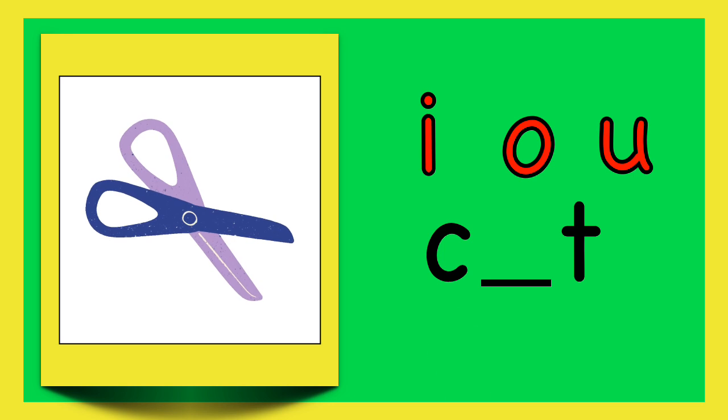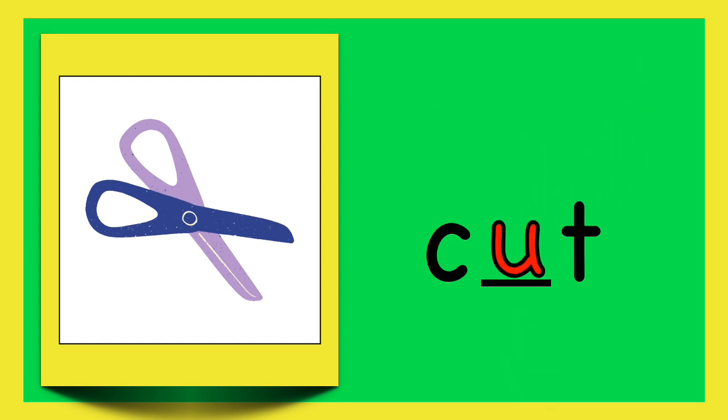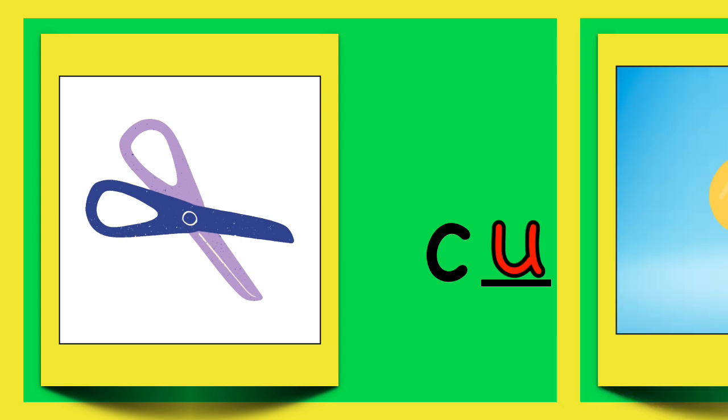Cut. K, a, t. The u is missing. What letter says u in cut? I, O, U. U says u in cut. Hooray!